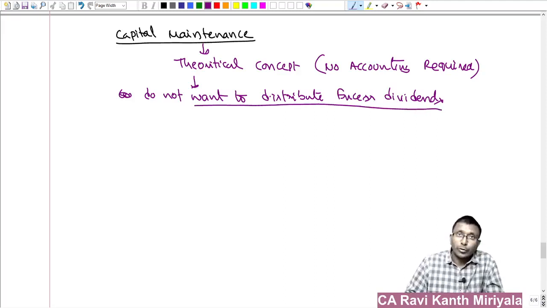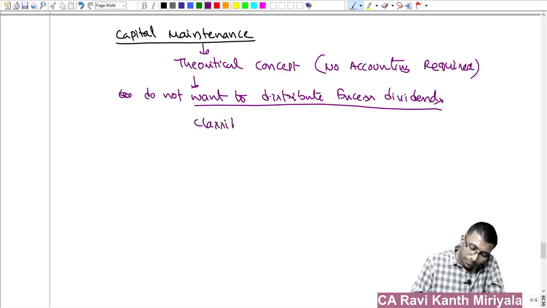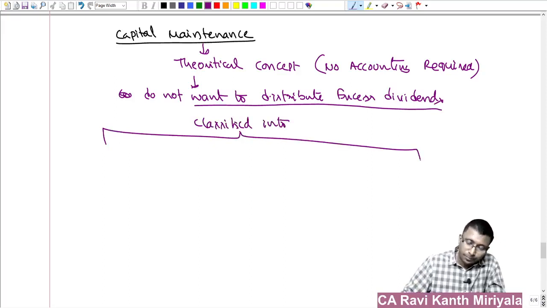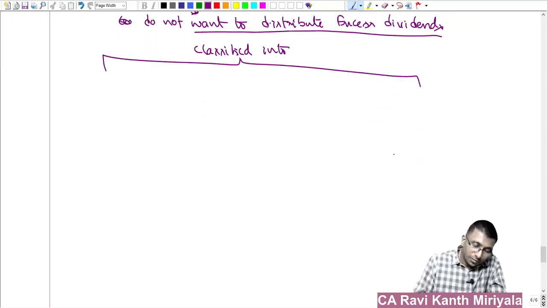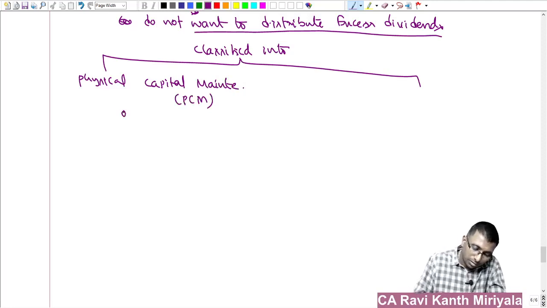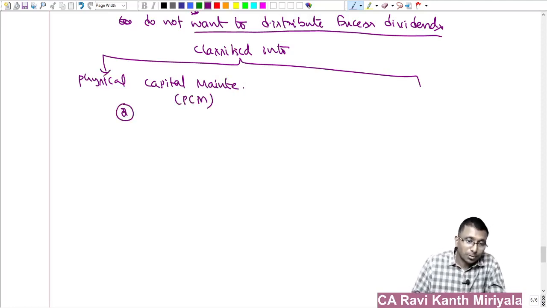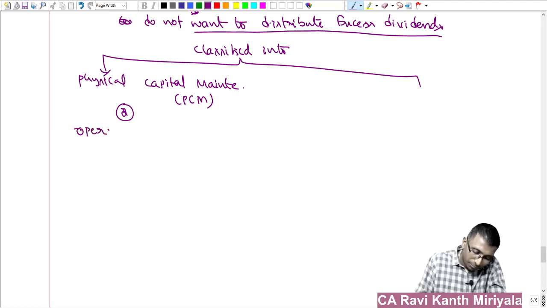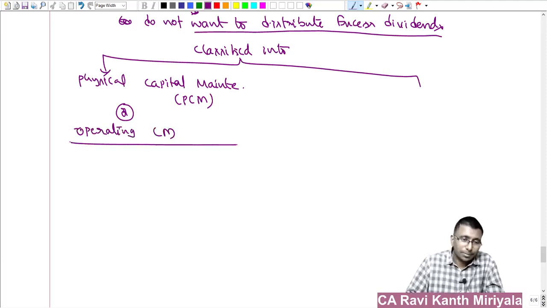Fine. So how do we do it? Actually, this capital maintenance is classified into two types. The first one is the physical capital maintenance, the PCM method. People call one more name for this: operating capital maintenance. Both are one and the same.